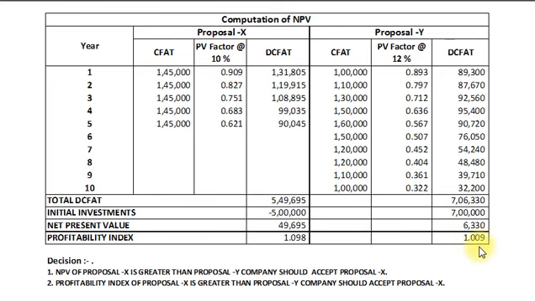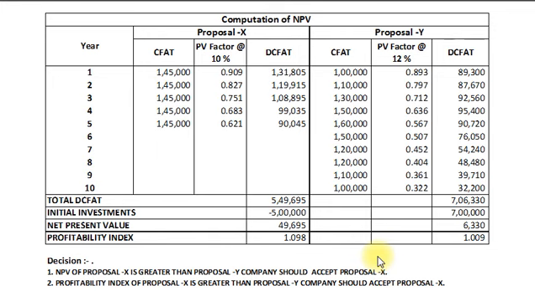And now finally the decision about the acceptance or rejection of proposal. Looking at the net present value of both the proposals, company should go for proposal X because its net present value 49,695 is greater than net present value of proposal Y, that is rupees 6,330.